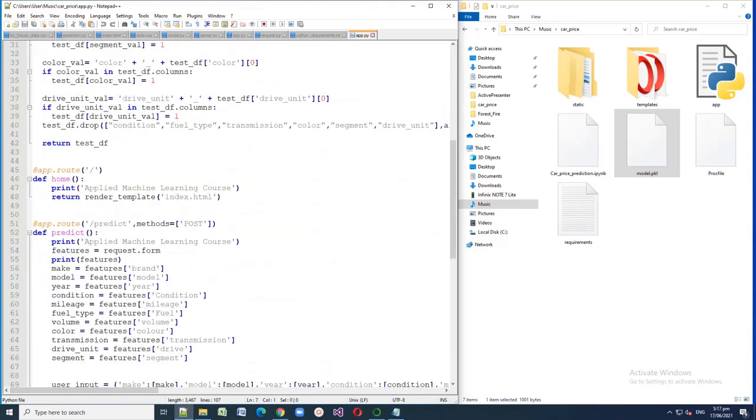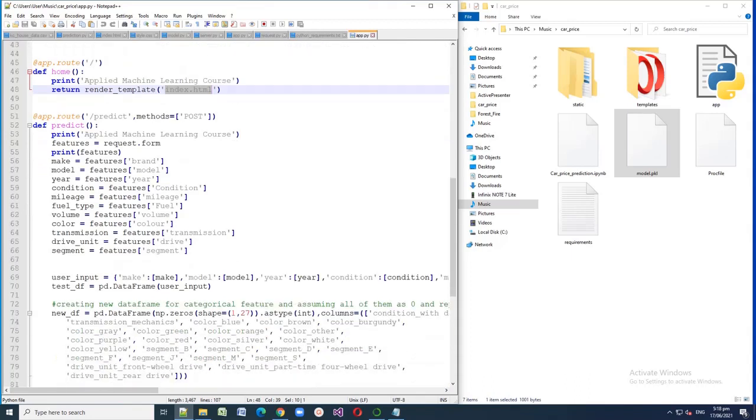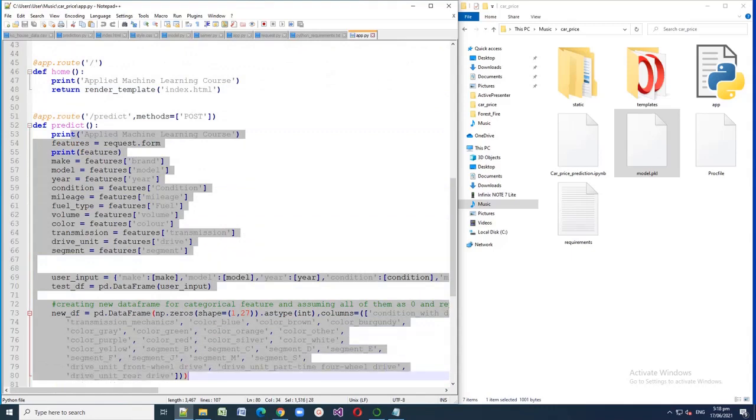The root function will tell the Flask application which URL to render next on the web page. When the Flask server is run, the Flask application will route to the default URL path, call the home function, and render the index.html file.